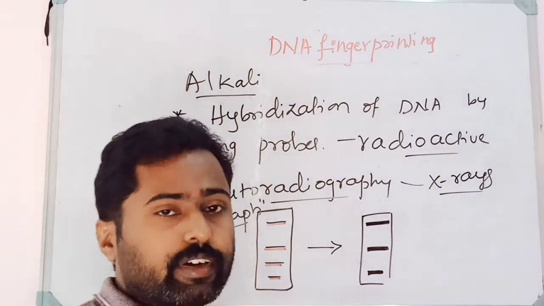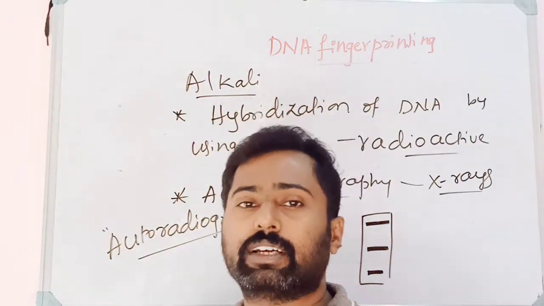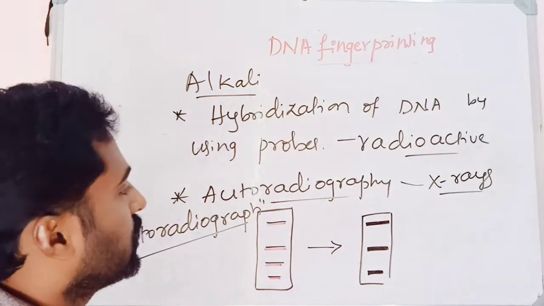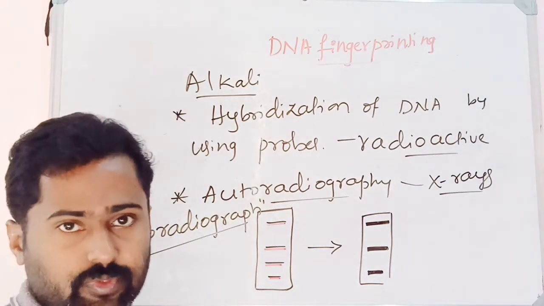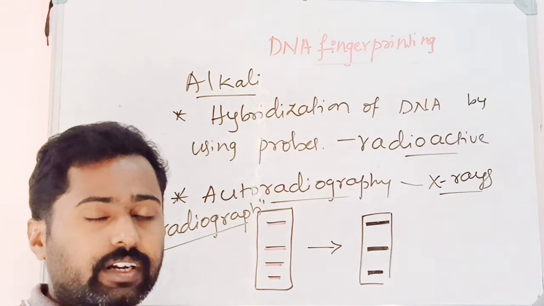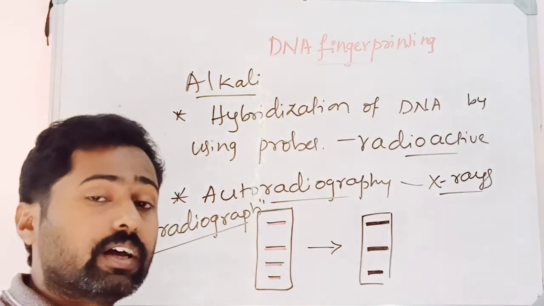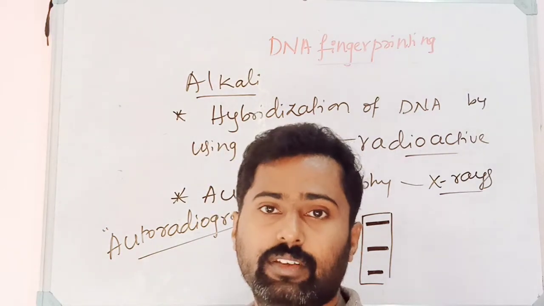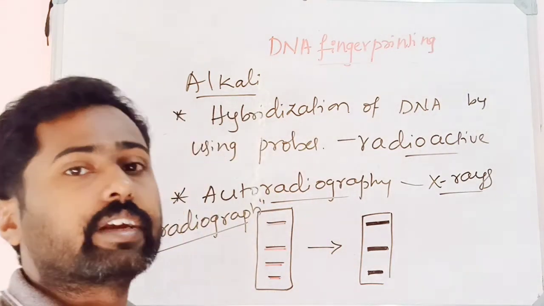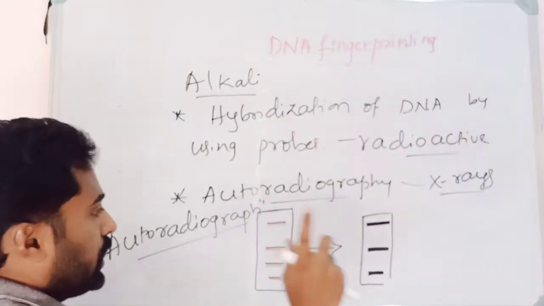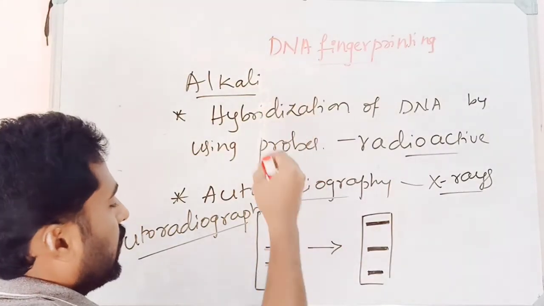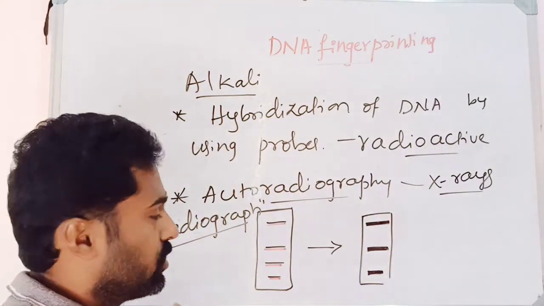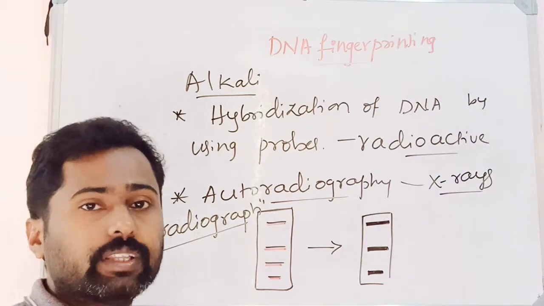Or in identifying burnt dead bodies, where the bodies are burnt, facial identification is not possible and the body cannot be recognized. In that condition also DNA fingerprinting can be used. Not only in conditions like crime, sometimes DNA fingerprinting can also be used in identification of genetic disorders. So whatever it may be, the sample collected from the place or from the person is first profiled, then it is compared with the other profiles.